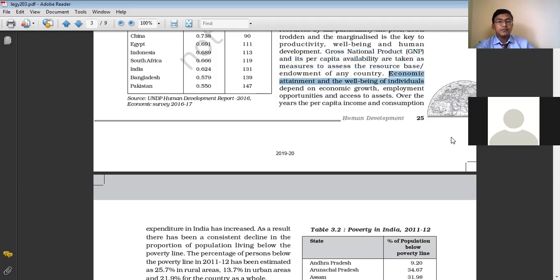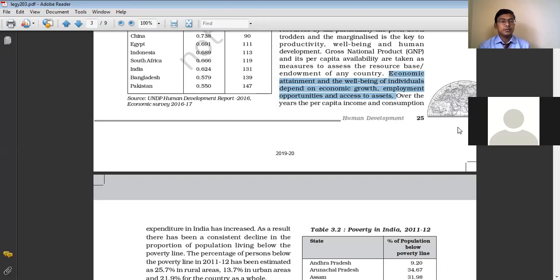Economic attainment and the well-being of individuals depend on economic growth, employment opportunities, and access to assets. Basically, economic attainment, or economic development, and the well-being of individuals depend on the economic growth of the nation. It depends on the employment opportunities available to these people, as well as access to different kinds of assets, so that by earning some money they can own some asset.